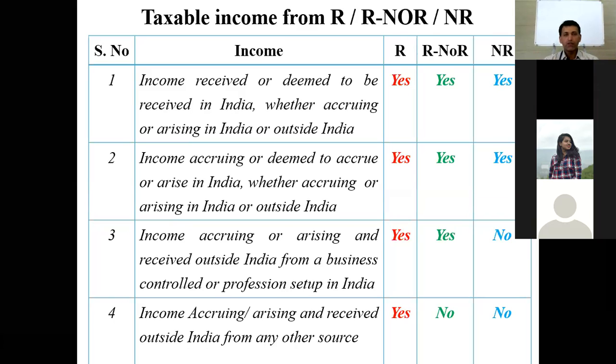Yesterday we saw a matrix wherein I had put on the horizontal line the residential status of ordinary resident, not ordinary resident, and non-resident, and on my vertical axis whether it is an Indian income or a foreign income. Depending on that quadrant, we assigned whether that person is liable to pay tax in India or not.